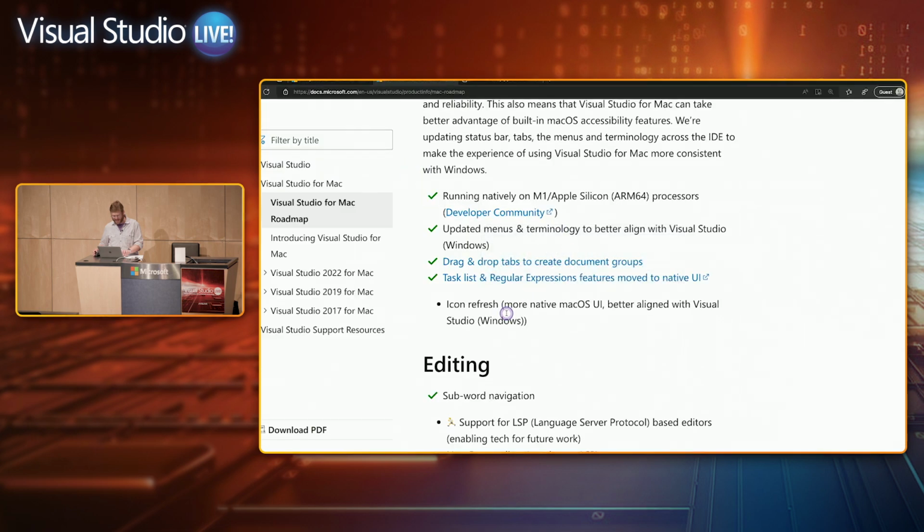There's a minor one too, like our hex editor. I don't think it's too heavily used, but that's another example of UI that hadn't moved to native yet. That's coming, that's just about done, and that'll round out the stuff that we needed to move to native UI. From here on, all the base stuff is ported to native macOS UI, and now we're working on just building on top of that: new functionality and bug fixing.